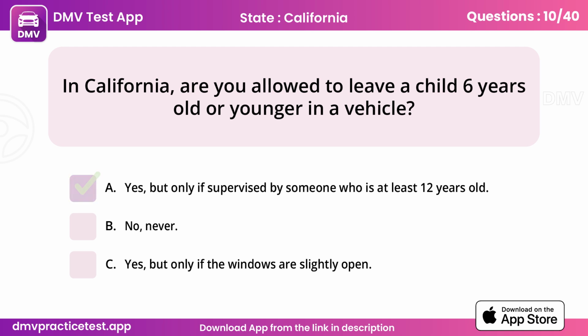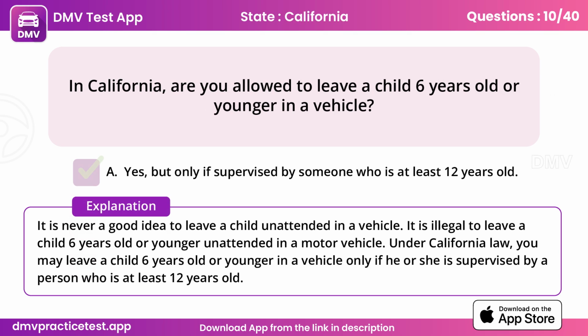A. Yes, but only if supervised by someone who is at least 12 years old. It is never a good idea to leave a child unattended in a vehicle. It is illegal to leave a child 6 years old or younger unattended in a motor vehicle. Under California law, you may leave a child 6 years old or younger in a vehicle only if he or she is supervised by a person who is at least 12 years old.